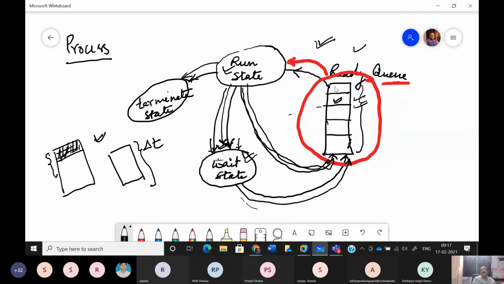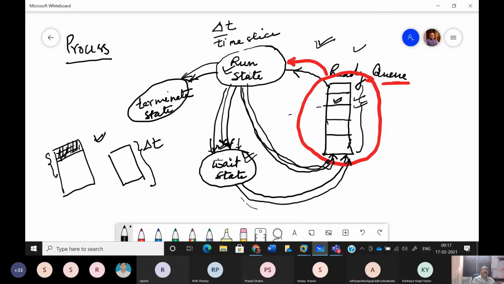Every process lying in the ready queue and changing its state to run state is given the CPU or microprocessor only for a fixed amount of time, and we say that this is the time quantum or time slice. Only for a fixed amount of time, the process gets the turn, and irrespective of whether within that delta t time it completes its execution or not, the operating system takes the microprocessor back from that process, and the process has to go either to the ready queue or to the wait state, depending upon the situation.